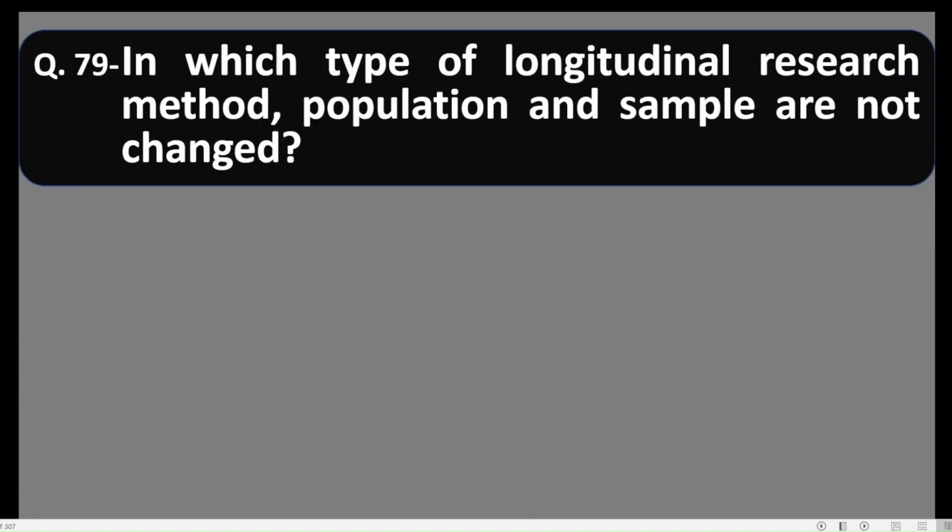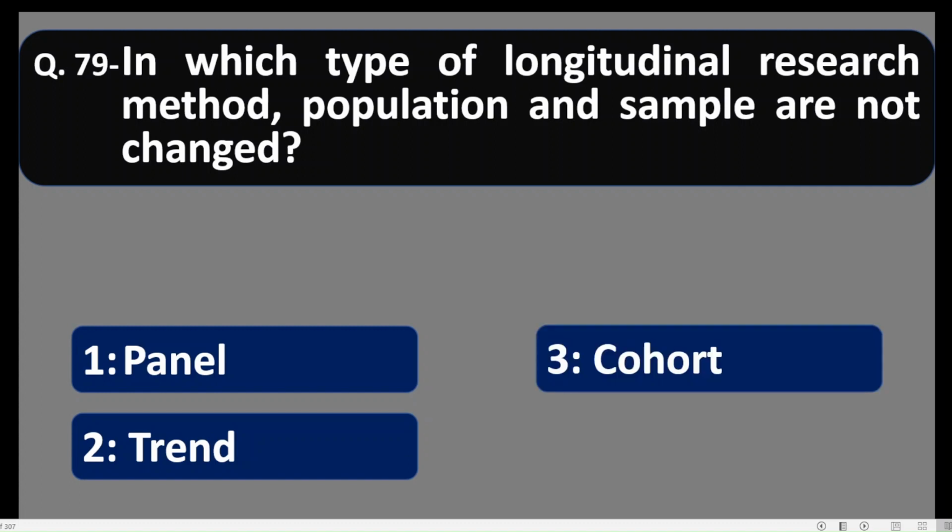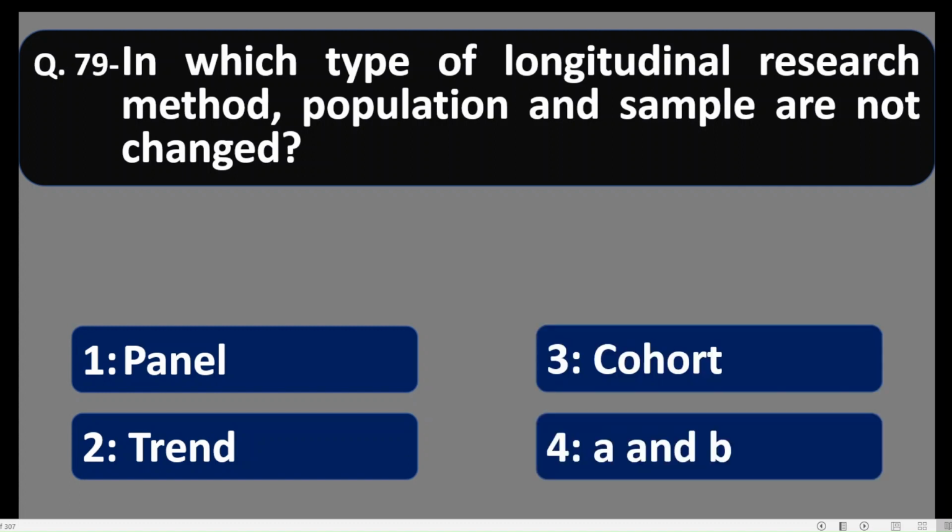Question 79. In which type of longitudinal research method population and sample are not changed? Population and sample are not changed. There are different methods of defining population in longitudinal research method. Let us see. Number 1 panel, number 2 trend, number 3 cohort, number 4 A and B both. In the longitudinal research method, population and sample both are not changed.